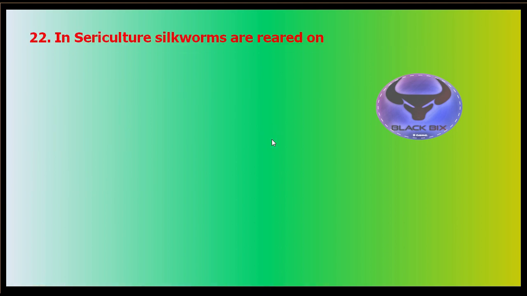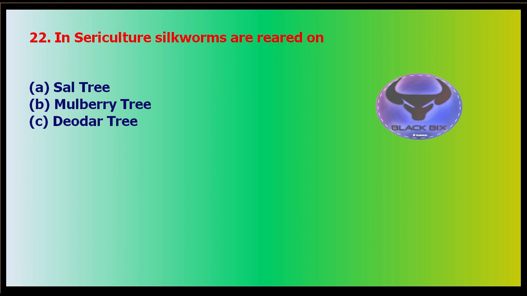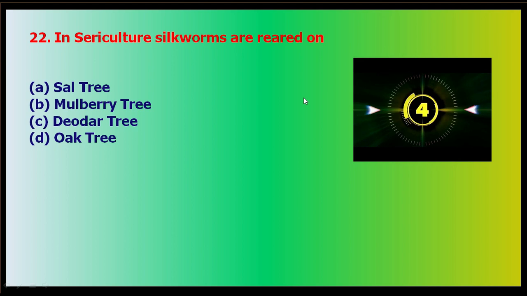Okay, this is question number 22. Sericulture is the science of cultivating silkworms. So in sericulture, on which tree are the silkworms reared? Are they reared on the sal tree, the mulberry tree, the deodar tree, or the oak tree? And your time starts now.